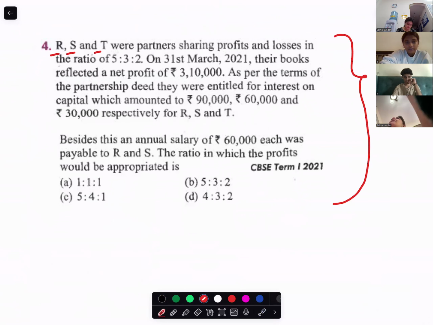They have already decided according to the partnership deed that their profit and losses will be in the ratio of 5:3:2. They cannot change it because of the partnership deed. So the answer is 5:3:2 only because of the partnership deed.